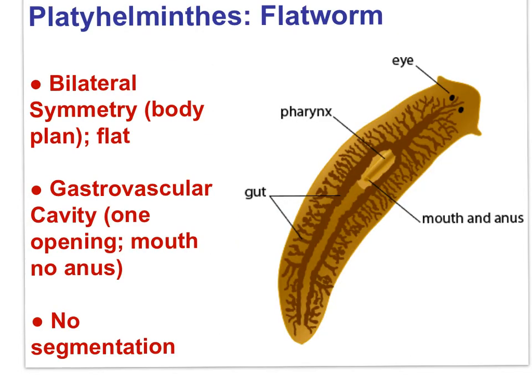The phylum Platyhelminthes, or Platyhelmintha, is the flatworm phylum. Characteristics of Platyhelmintha are bilateral symmetry, flat, gastrovascular cavity, one opening, a mouth, no anus, no segmentation. Bilateral symmetry is a more recent form in the evolution of animal groups.